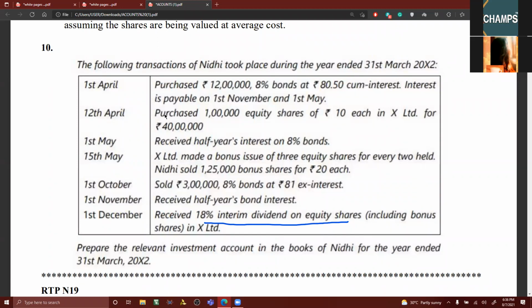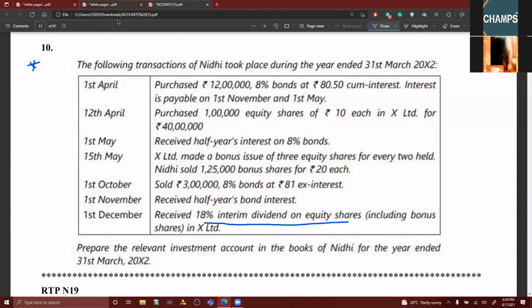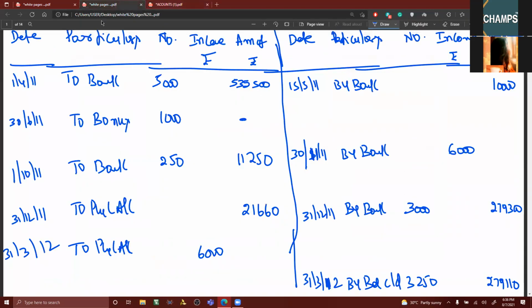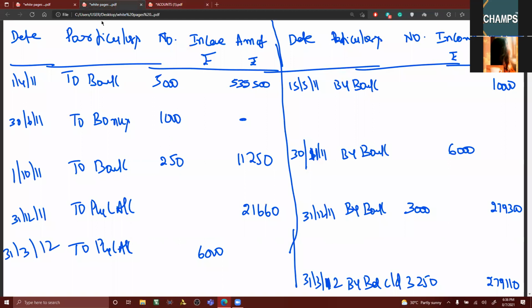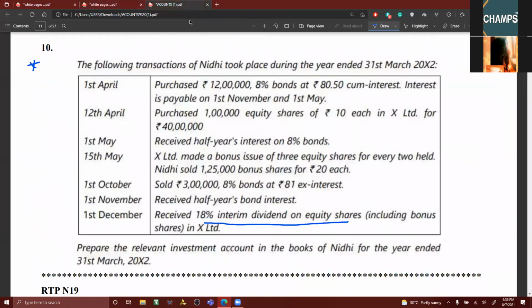Here you say including bonus shares, interim dividend on equity shares. Like this, they'll be mentioning. This kind of model came in the examination twice in the last 4 to 5 years. This copying down is completed, all of you? Good. So what I do today, about this problem, I want you to answer this. Your involvement is important because we have done almost all the models. Only how the problem has been framed, you have to see.